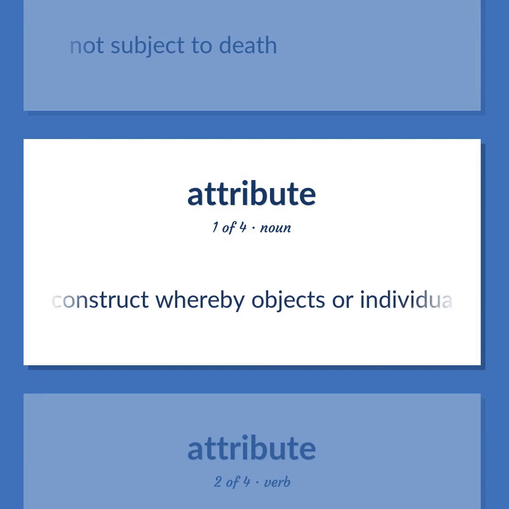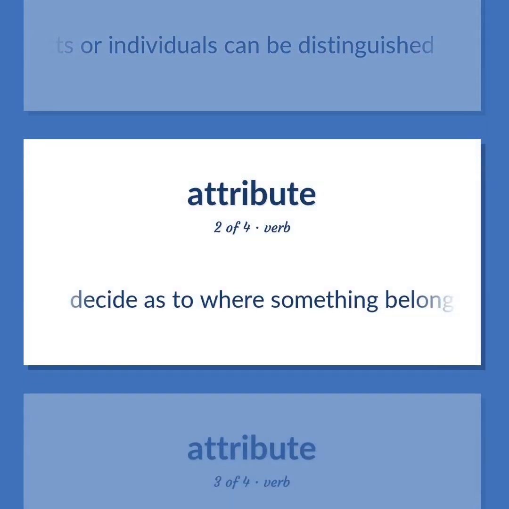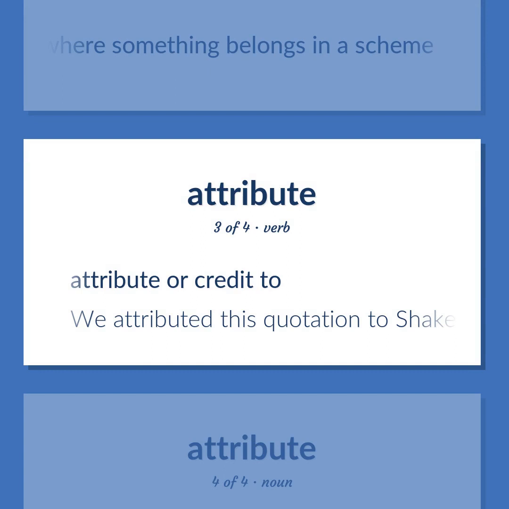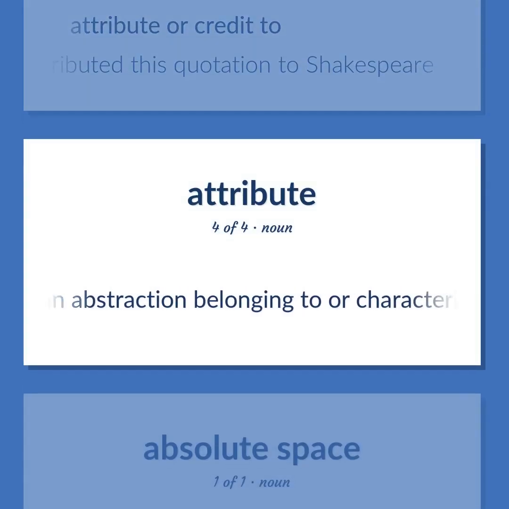A construct whereby objects or individuals can be distinguished. Decide as to where something belongs in a scheme. Attribute or credit to. We attributed this quotation to Shakespeare. An abstraction belonging to or characteristic of an entity.